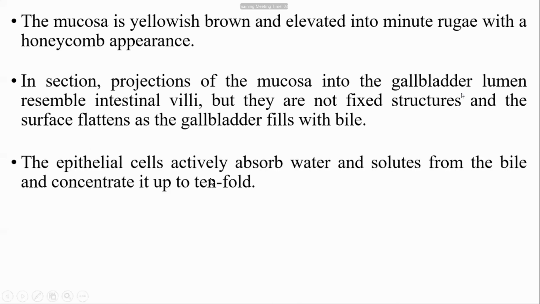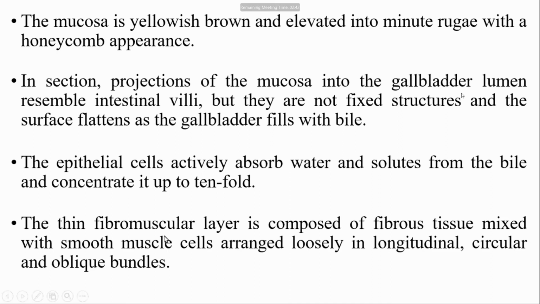The epithelial cells actively absorb water and solids from the bile and concentrate it up to 10 times. So up to 10 times concentration of the bile is done by the epithelial cells present in the gallbladder. They are simple columnar epithelial cells. Then the thin fibromuscular layer is composed of fibrous tissue mixed with smooth muscle cells arranged loosely in longitudinal, circular, and oblique bundles. These form the muscular layer.